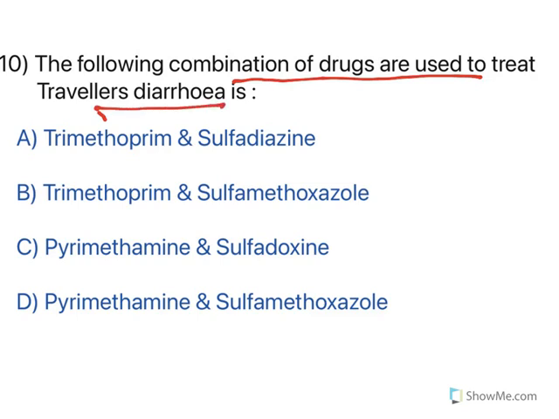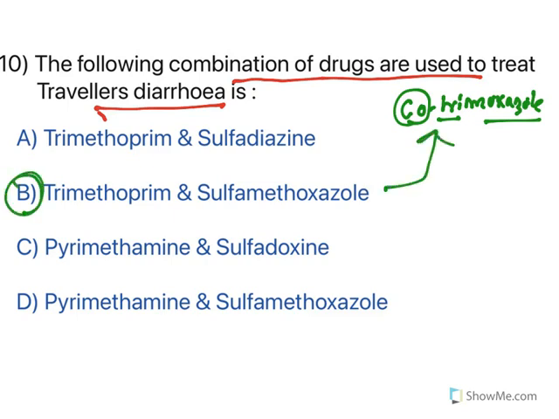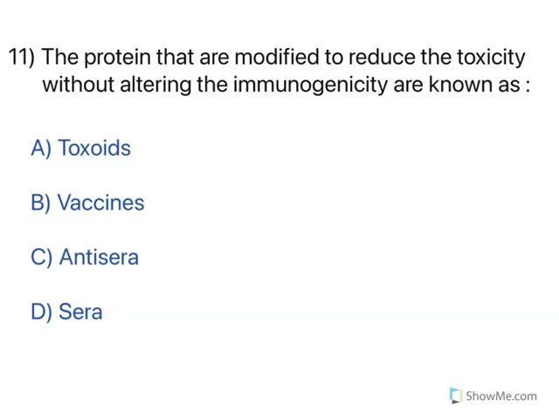Now see, traveler's diarrhea, the best drug to treat is cotrimoxazole. Now cotrimoxazole is a combination of trimethoprim and sulfamethoxazole. Trimethoprim, sulfamethoxazole is known as cotrimoxazole. This is what is used to treat traveler's diarrhea. Now, moving to the next one.